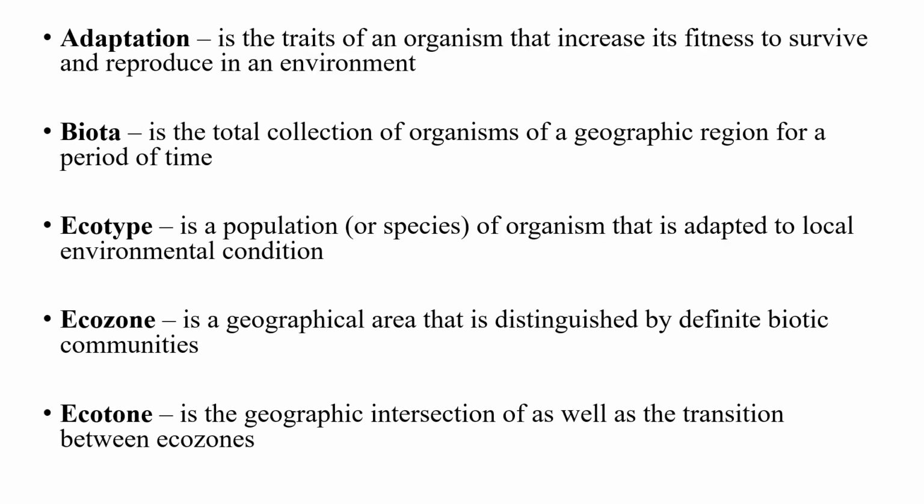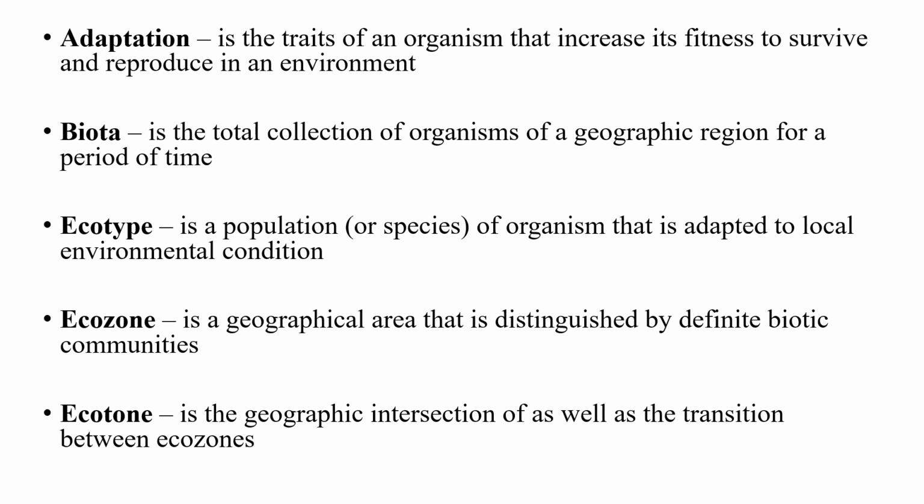Another term is adaptation. Adaptation is actually the trait that an organism possesses that increases its ability to survive in a particular environment. It's able to survive, that is able to grow, able to reproduce, able to feed in a particular habitat or environment. That's what we refer to as adaptation. We also have biota. Biota is the total collection of organisms of a geographic region for a period of time. That is, the collection of organisms that are present there over a period of time. That is referred to as biota.